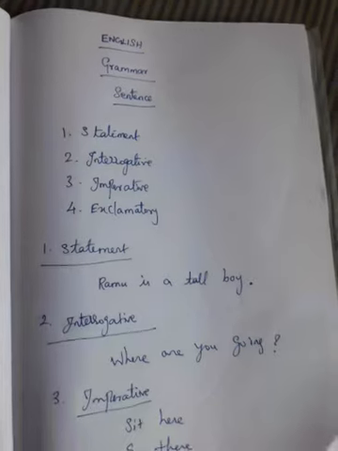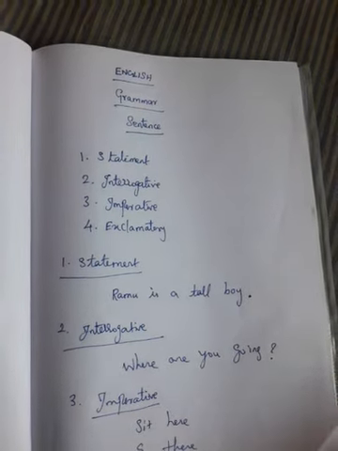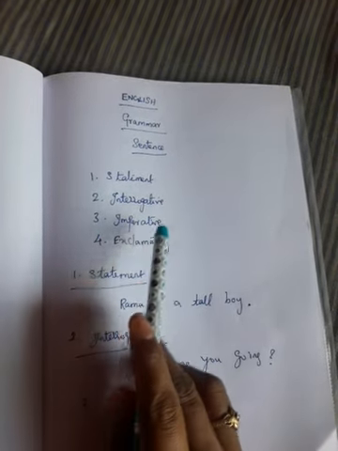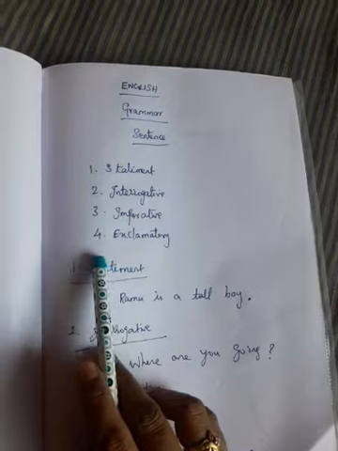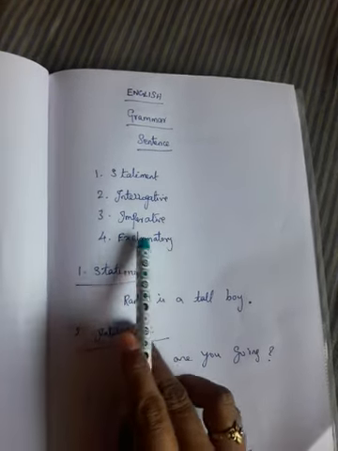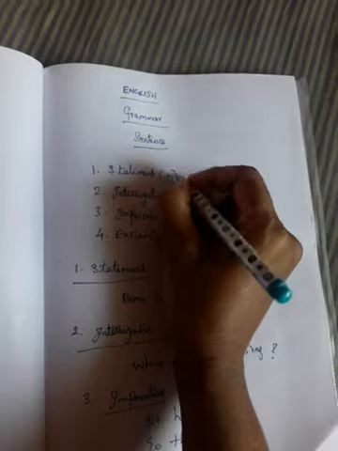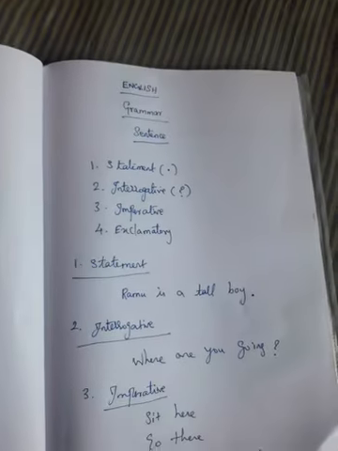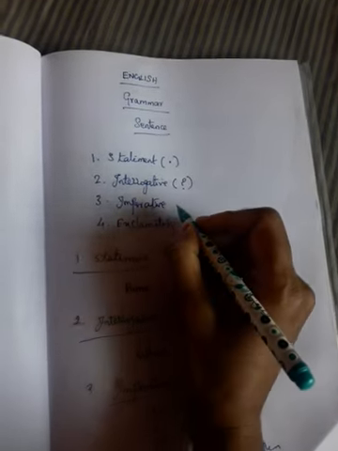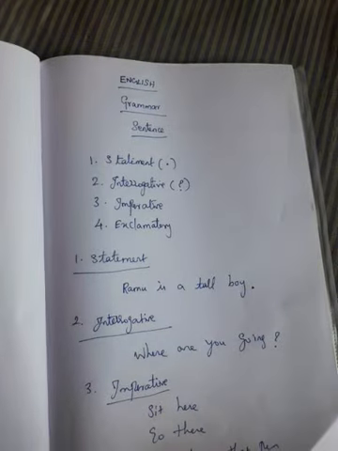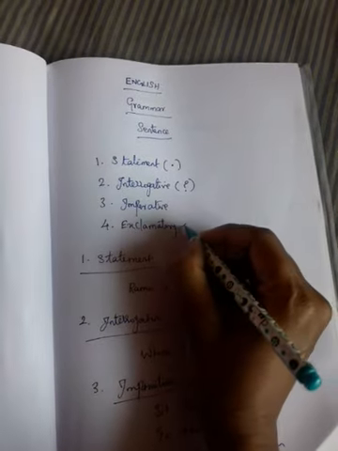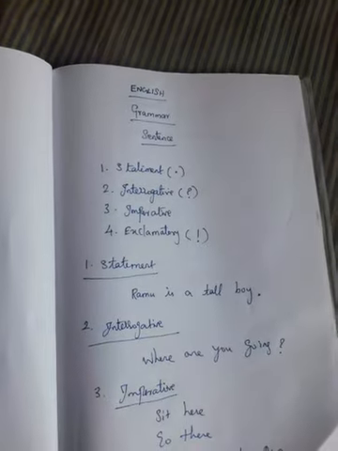And we can have a small recap. In sentence, we have four types. The first one is statement, second one is interrogative, third one is imperative, and fourth one is exclamatory. For the statement, we have full stop as a punctuation. And for interrogative, we have question mark. And when it comes to imperative, there we have some commands like please and some other words. And for exclamatory, we have exclamation mark.